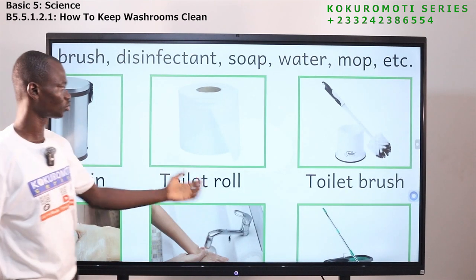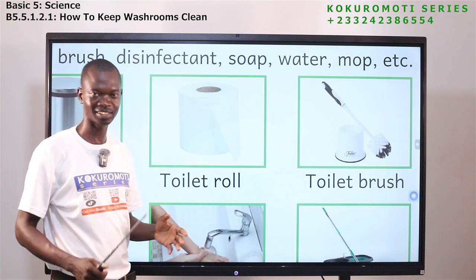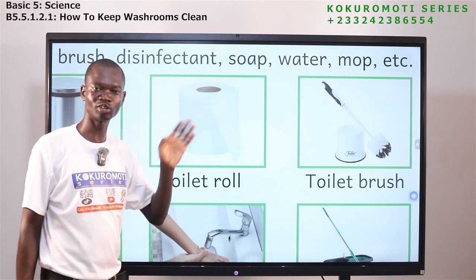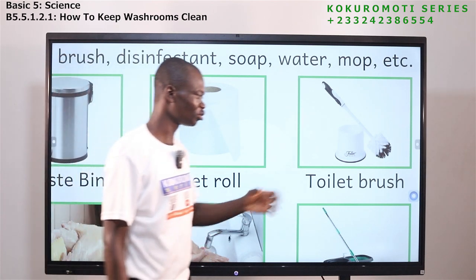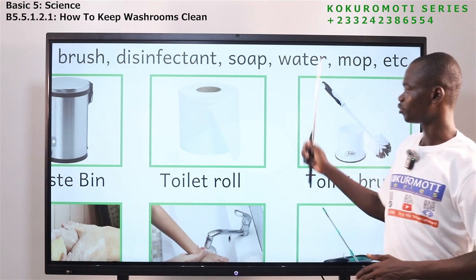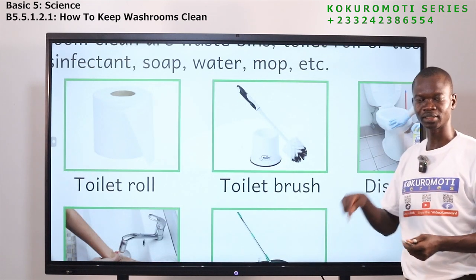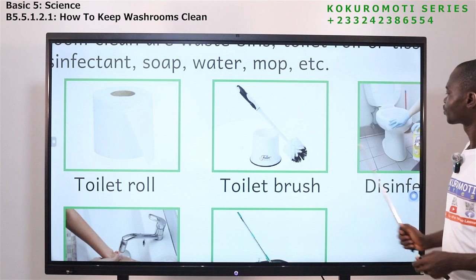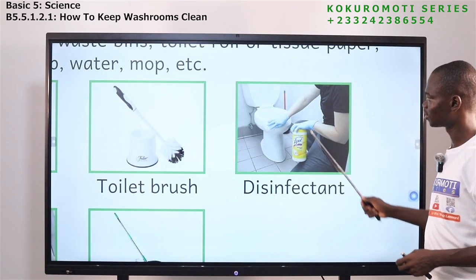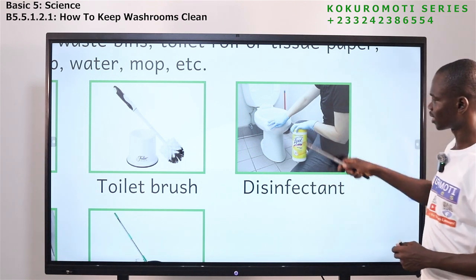We have toilet roll. This is toilet roll. If you finish, you need to clean that place. Your anus, you have to clean it. You take tissue paper. Please, those of you who use sticks and other things to clean it, stop. We have this toilet brush. It is also used to clean the toilet bowl. And we have disinfectant. So this is the disinfectant. Anytime you are cleaning your WC, use disinfectant to clean it.